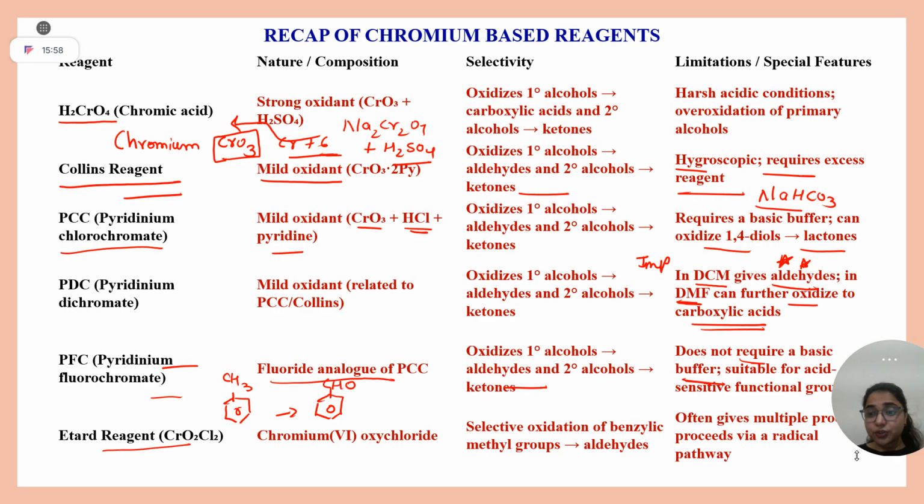H2CrO4 is strongest. Collins, PCC, PDC. Collins and PCC stop at the aldehyde. PDC depends on the solvent. In DCM it gives aldehyde. In DMF it gives acid. Etard reagent is used for oxidizing benzylic CH. I hope now you are clear on this.